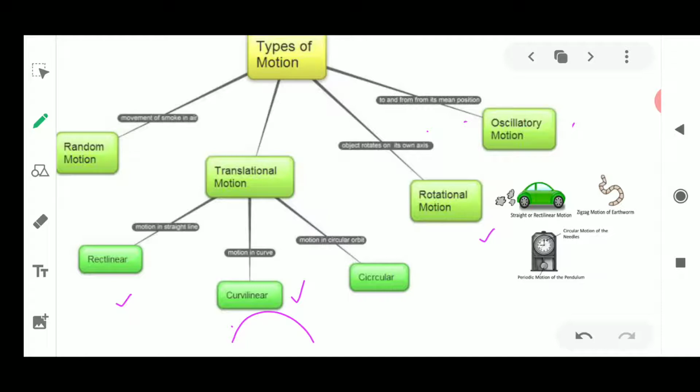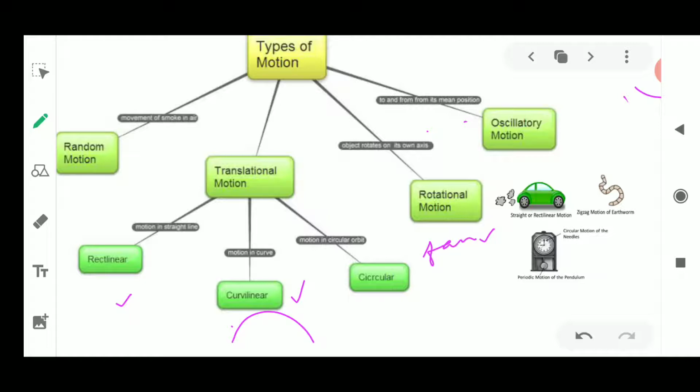Now what are the examples of these types of motion? The example of oscillatory motion is the pendulum. Next is rotational motion, which is shown by the fan.